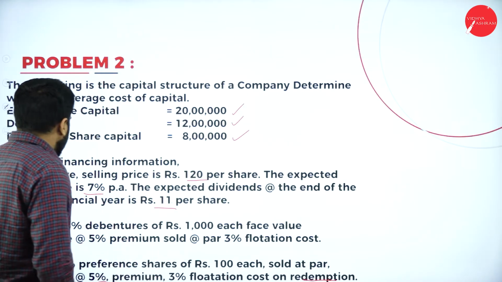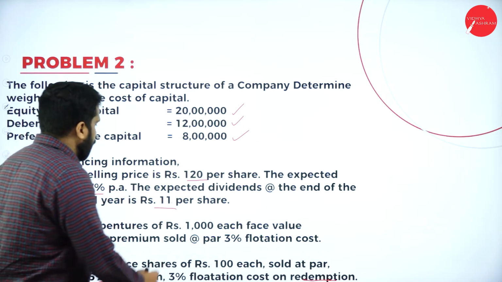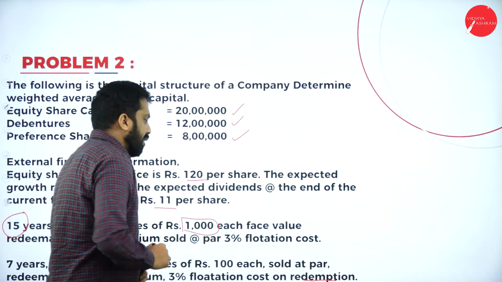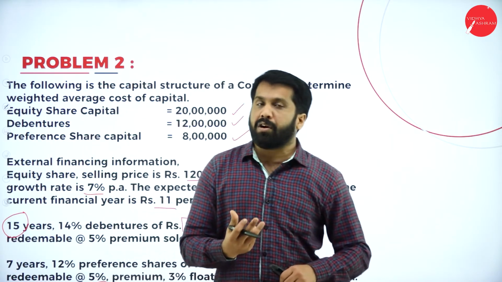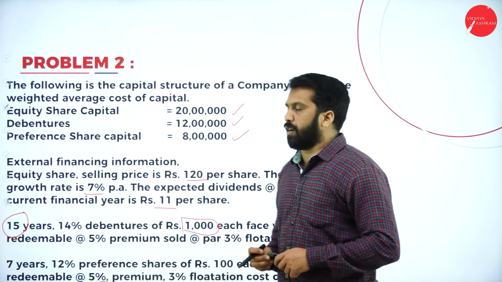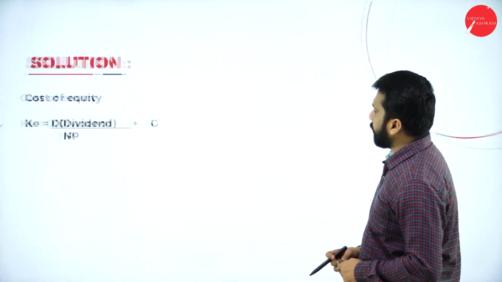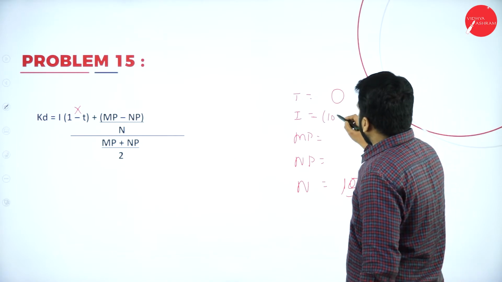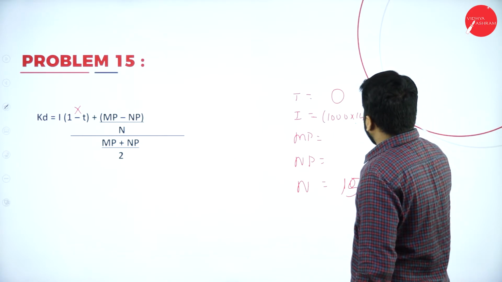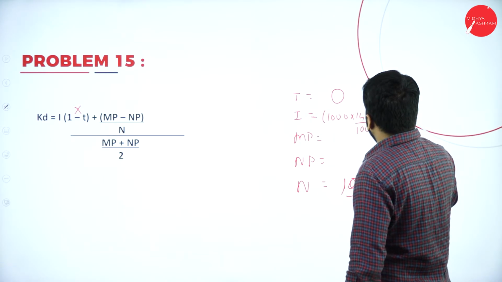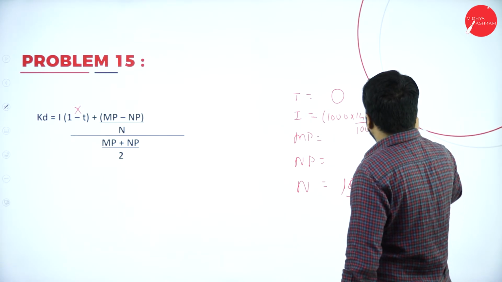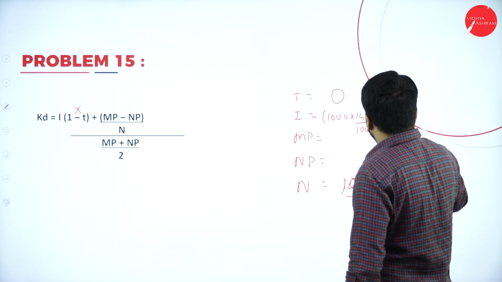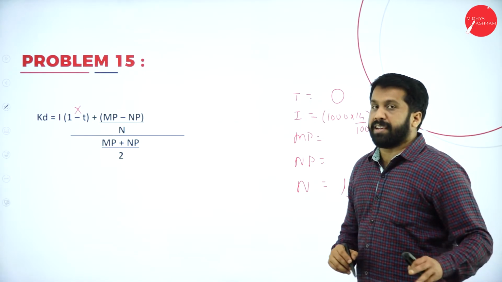Now, 15 years, 14% debenture of rupees 1000. 1000 into 14%, face value how much? 140 will be your interest. I'll go back to your answer. Your interest 1000 into 14%, your answer is 140. 140 is your interest.